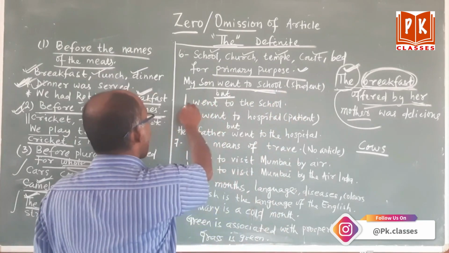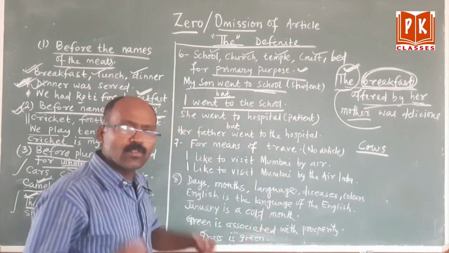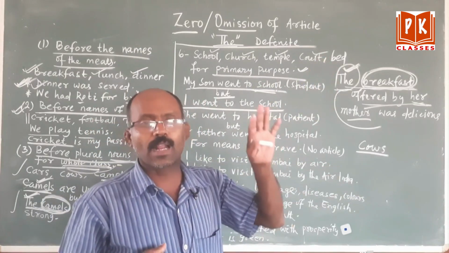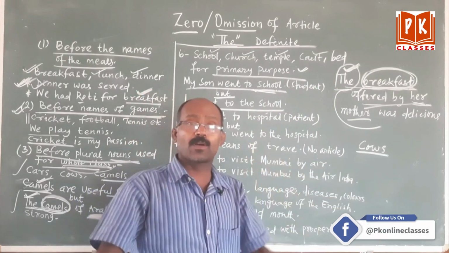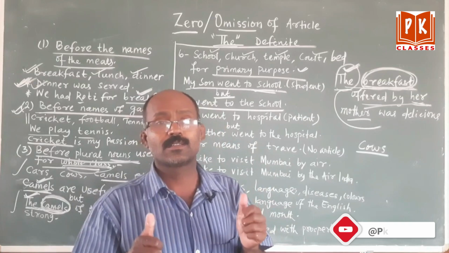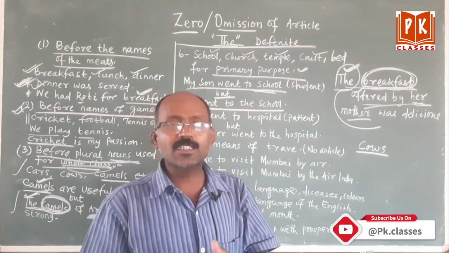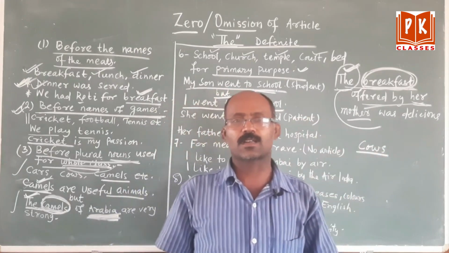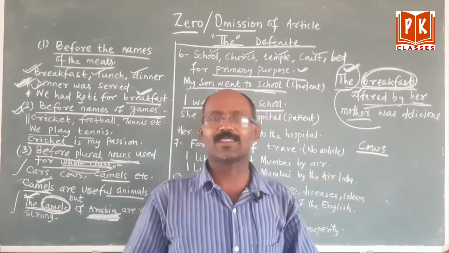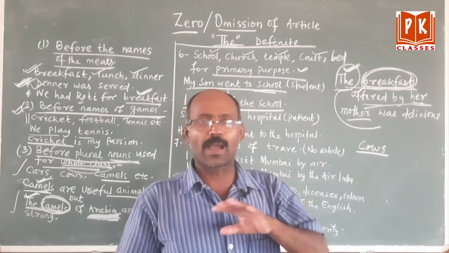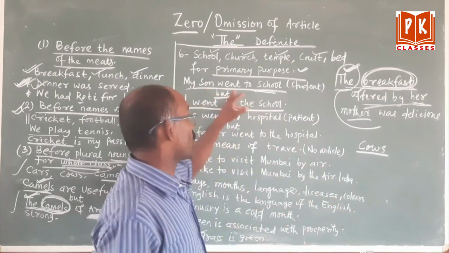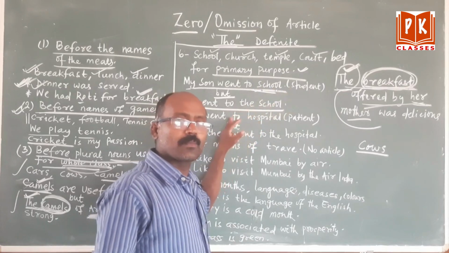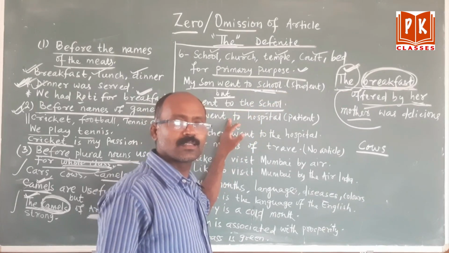But another sentence: I went to the school. I went means, my son went, then I went. I means I am his parent or his father. I went to the school. What is my purpose? My purpose is to clear the fees. My purpose is to visit the headmaster. My purpose is not to study. My purpose is different, but my son's purpose is different. My son is going to school as a student, but I am going to school as a parent.